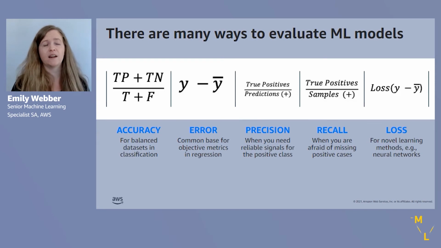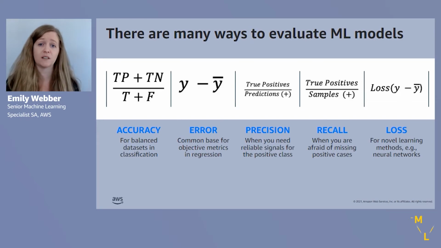So if you think about it, again, we're predicting financial transaction fraud. That y, that would be the label. So on the actual data set, the label for whether or not that transaction was fraudulent, but then y bar is the prediction that's coming out of our model. So error is just the difference between those two, right? It's just literally subtracting one from the other. And so error is a common base metric for regression in particular.